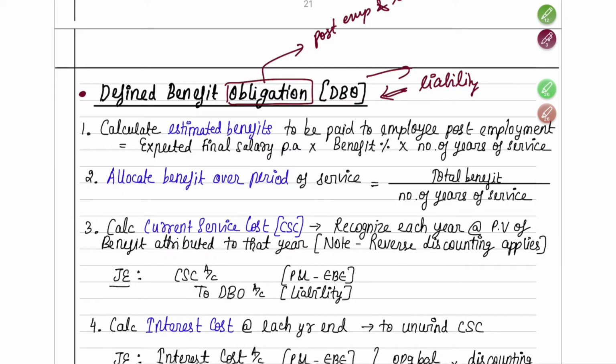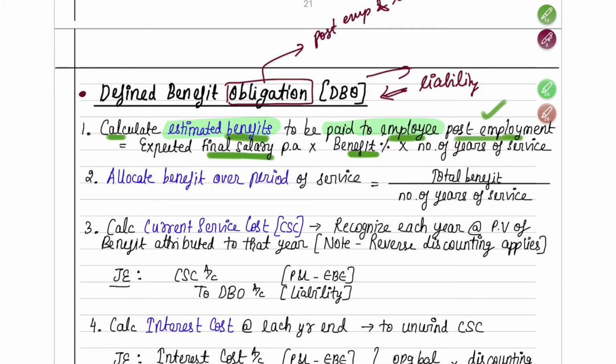Step number one: you have to calculate the estimated benefits that have to be paid to the employee. Post employment, after the service has got over, how much benefit are you going to pay to the employee? What is the estimated benefit you think you will pay? First, you have to calculate that. How will you calculate that? At the end of service of the employee, how much will be his final salary, multiplied by how much benefit percentage you will give.